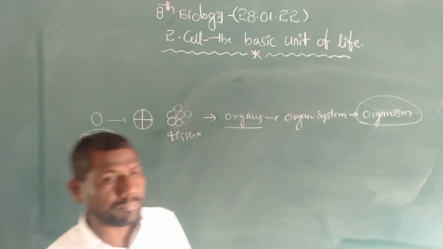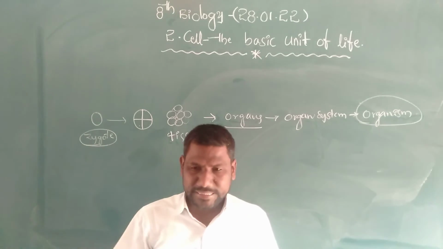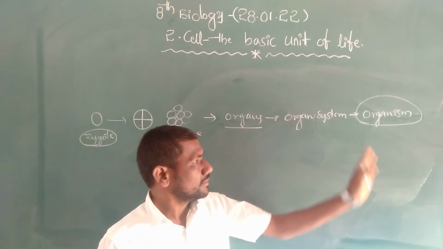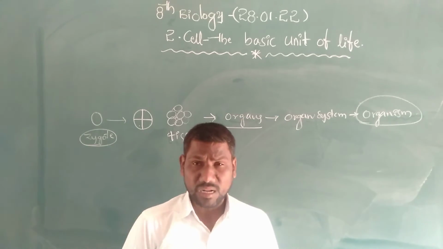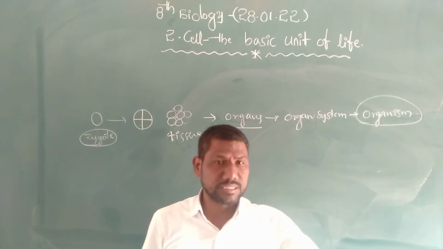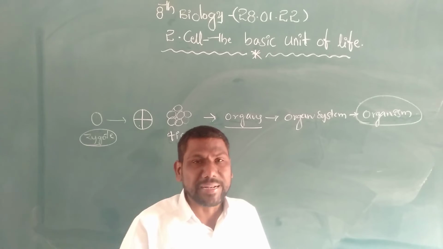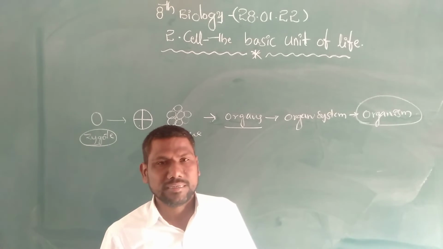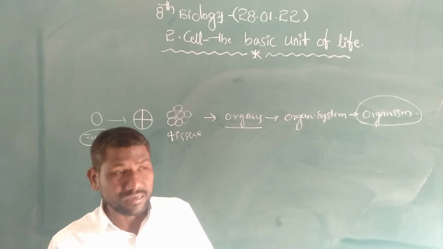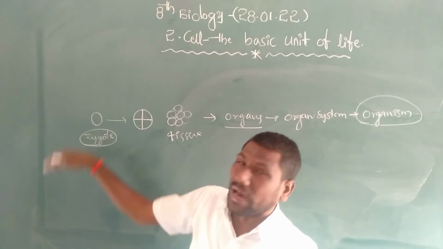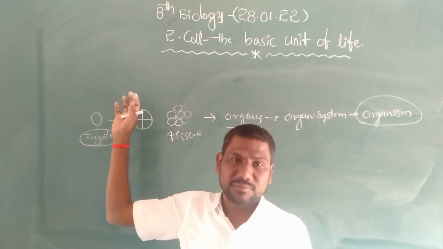Again, one example I will give. For example, this is one room. In this room, this side wall, that side also one wall, this side one. These walls are made up of bricks, cement, concrete, yes or no? In one wall, bricks are the structural units of the wall.